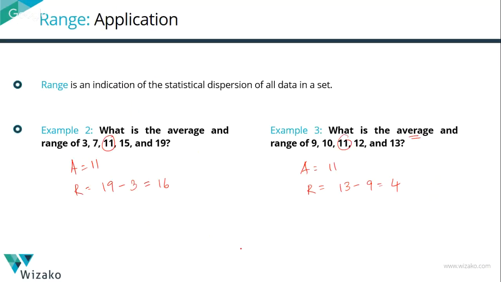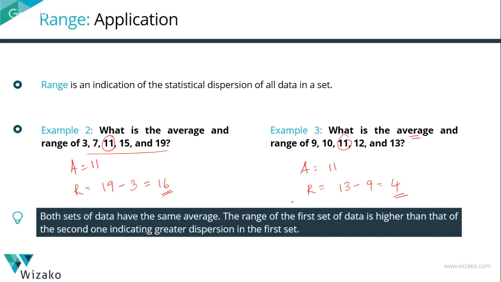The average for both these sets has been the same number, which is 11. The range for the first set is 16. The range for the second set is 4. If you look at it, the gap between the numbers is larger. They're far more dispersed. A larger range essentially means that the numbers have a higher dispersion. A smaller range essentially means that the numbers have lesser dispersion. So between the two sets, the average could be the same, but the dispersion could be different.